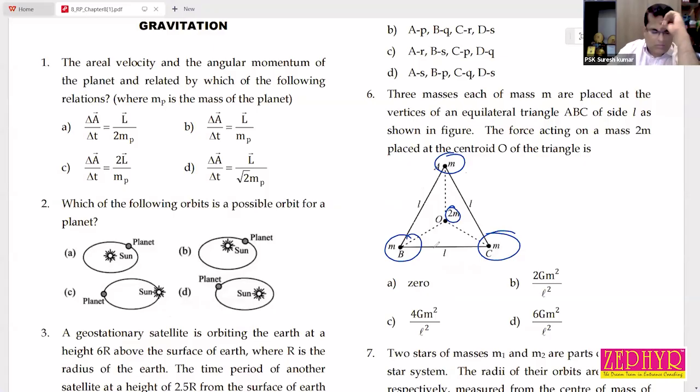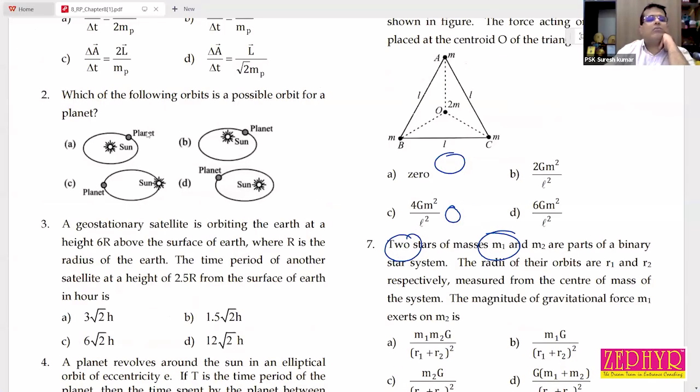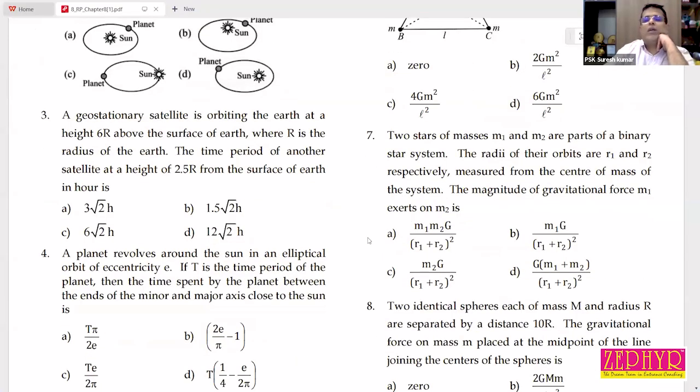Okay, no? Yes, sir. But when we put unequal masses at the corners, the answer will be different. Then next one, you know binary star system, binary stars.